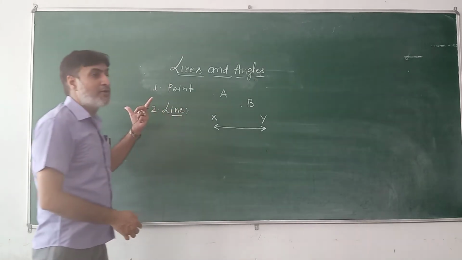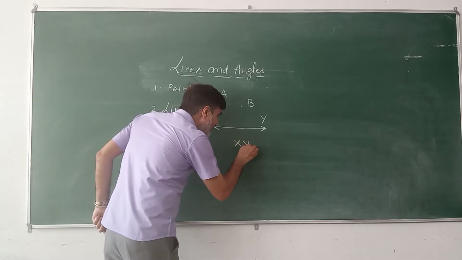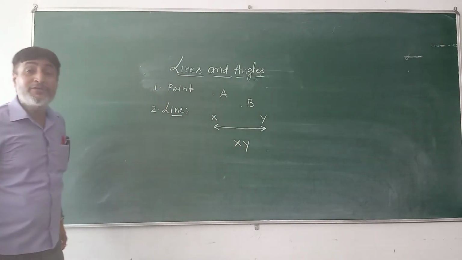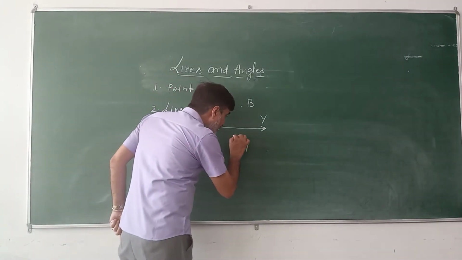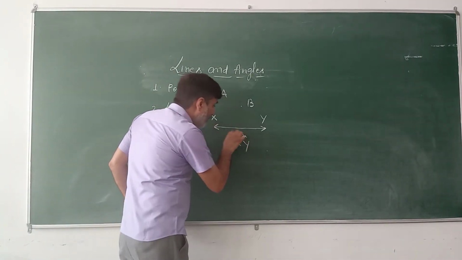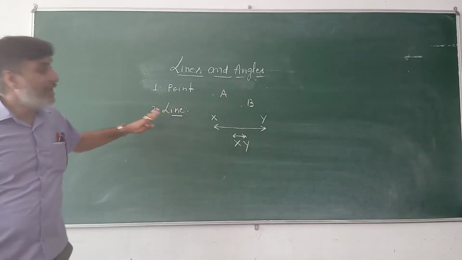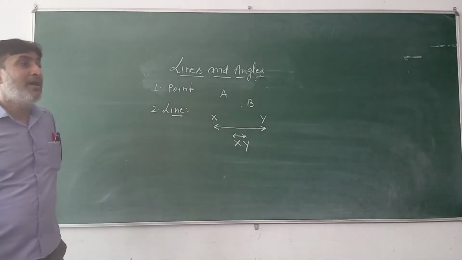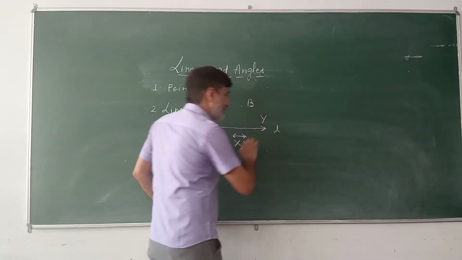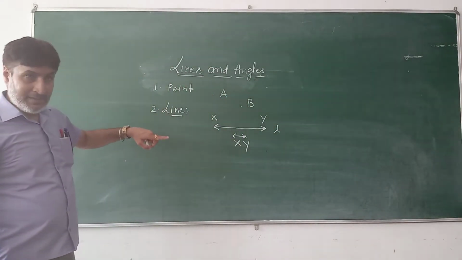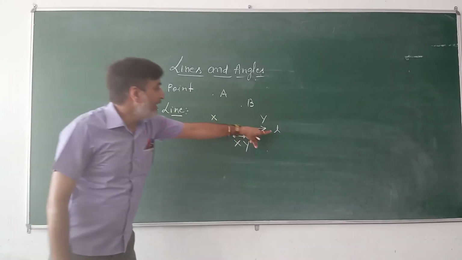In symbolical form, a line can be represented by 2 capital letters of the English alphabet, and there is an arrow in both directions overhead of these 2 capital letters, or a line can be represented by a small single alphabet like L. This line can be read out as line XY or line L.